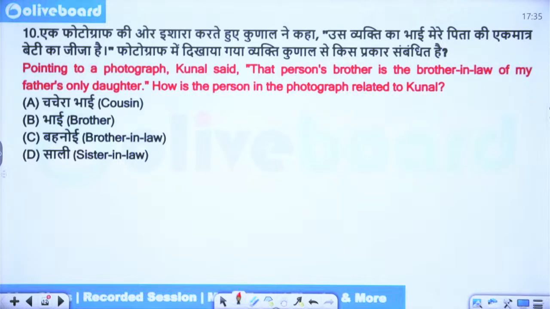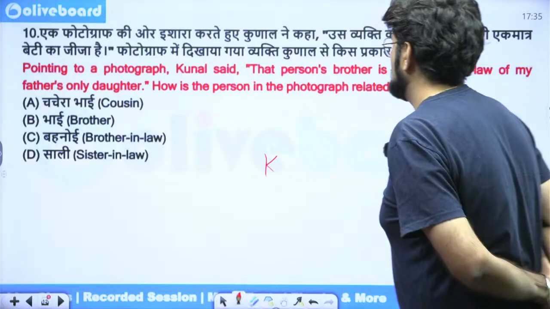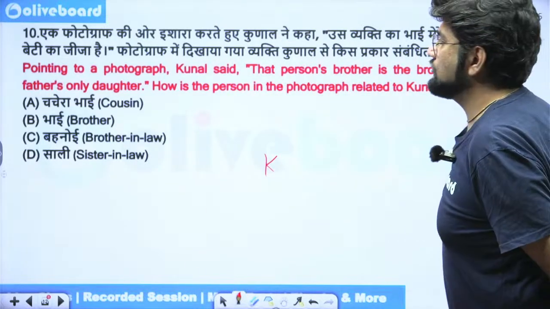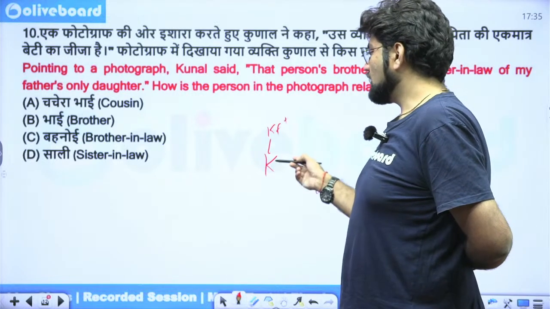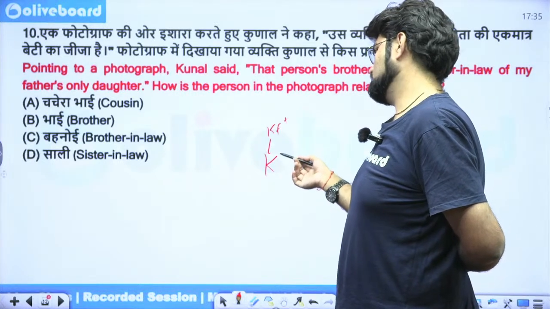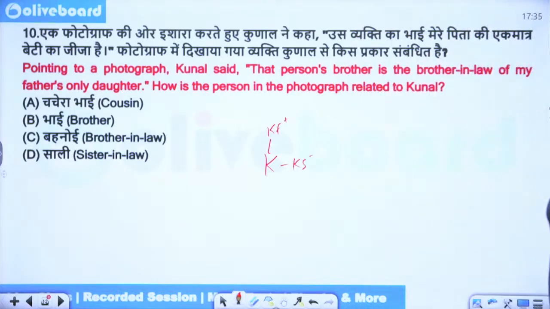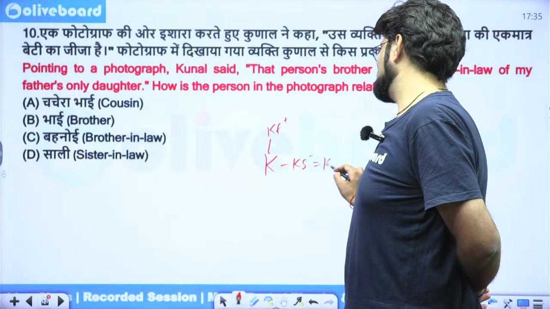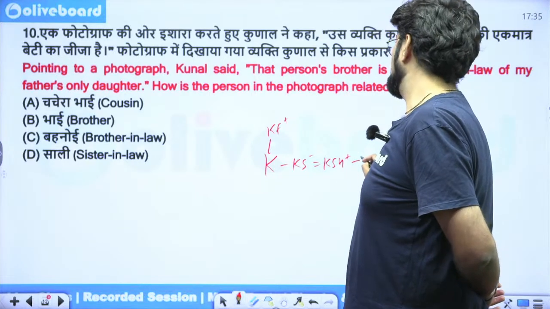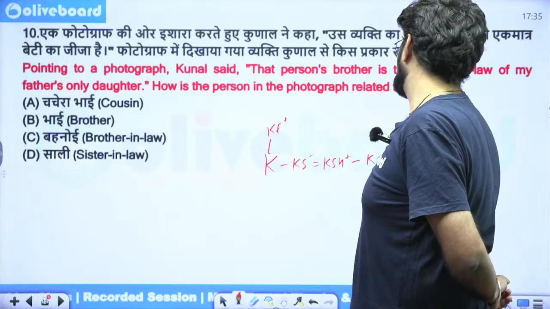Pointing to a photograph, Kunal said, "That person's brother is the brother-in-law of my father's only daughter." Kunal is the speaker, so we'll start with Kunal. My father, so Kunal's father. Only daughter technically can be Kunal also, but we'll consider Kunal's sister firstly. Brother-in-law means Kunal's sister's husband. Kunal's sister's brother-in-law, correct?